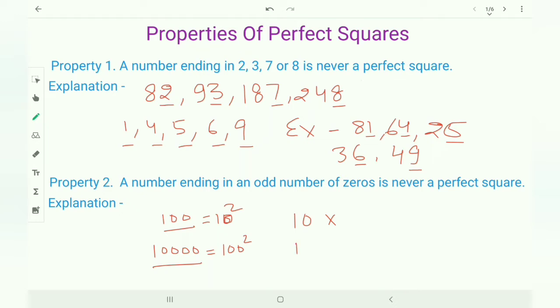But 1 with 3 zeros is not a perfect square. When you calculate, you can find it. A number ending in an odd number of zeros is never a perfect square. For that, you can use the prime factorization method. Already you know, and then you can check it.